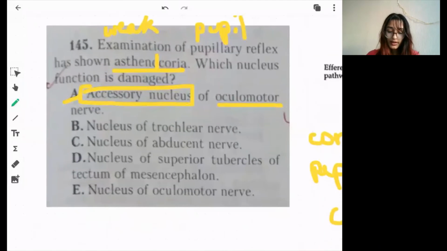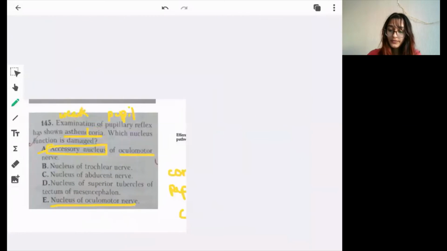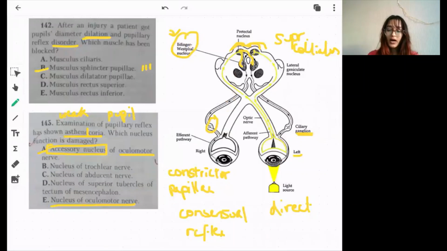You should not write just the nucleus of the oculomotor nerve because it can be the motor nucleus. We are not talking about the motor nucleus. We are talking about the parasympathetic nucleus, which is the Edinger-Westphal nucleus, or in Krogh, it is written as the accessory nucleus. So this was a short review about the pupillary reflex and the parasympathetic outflow. And thank you for watching this.